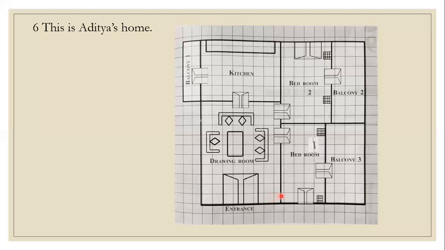Now, the first bedroom we will consider. This I have taken as the first bedroom, so I have given the number 1 here, and here I have taken the second bedroom, so number 2 is given here. So what is the length of the first bedroom? See, 1, 2, 3, 4, 5, 6, 7, 8, and a little more than 8. So it is taken as 8.4.